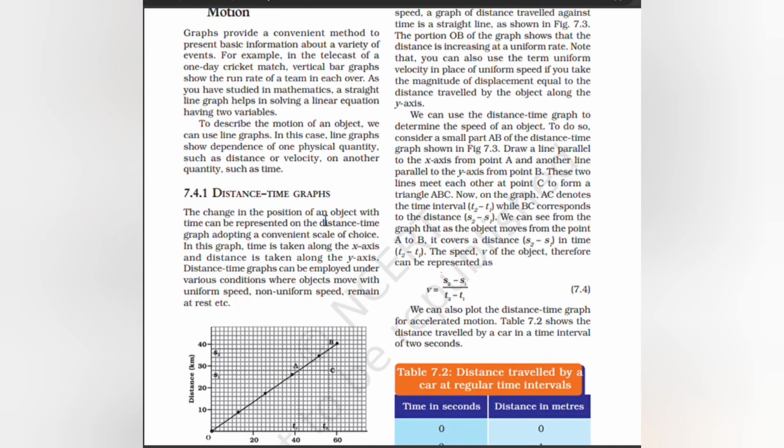This change in the position of an object with time can be represented on the distance time graph, adopting a convenient scale of choice. In this graph, time is taken along the x-axis and distance is taken along the y-axis. The distance time graph can be employed under various conditions where objects move with uniform speed, non-uniform speed, remain at rest, etc.